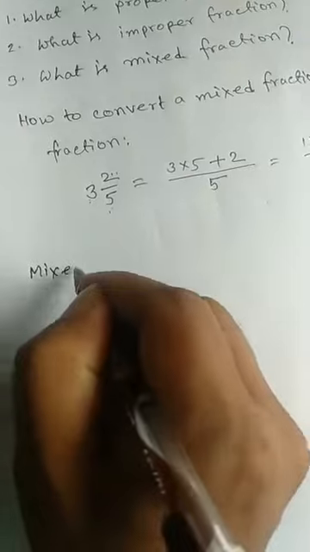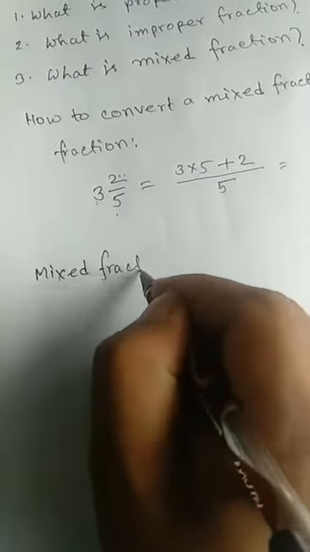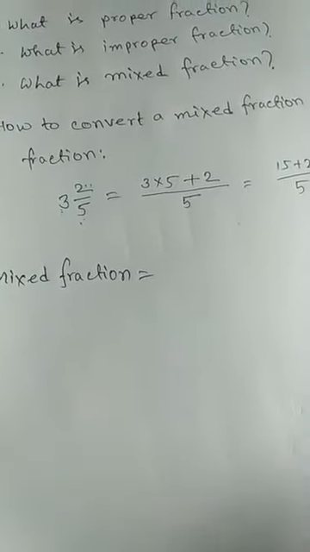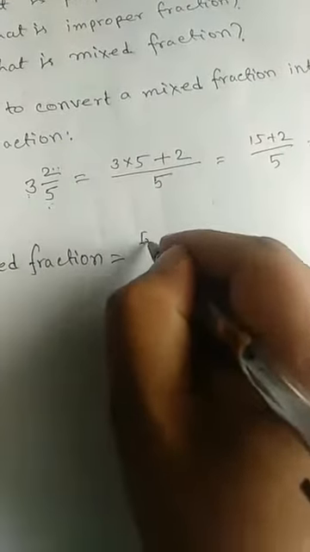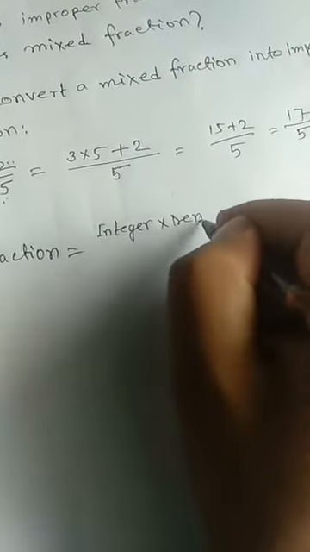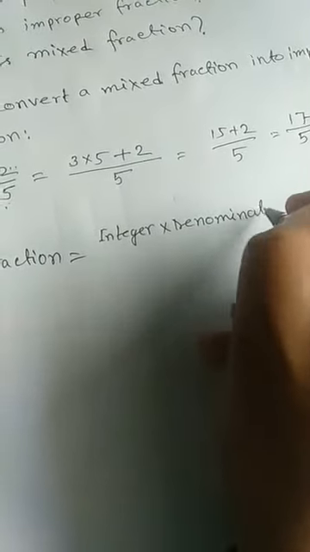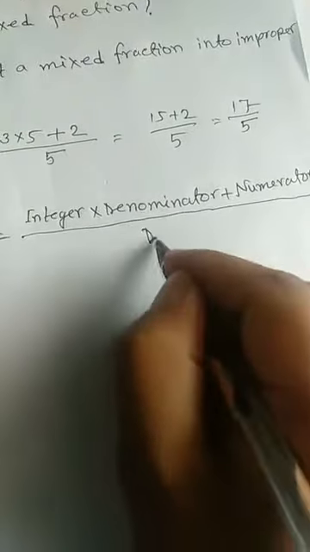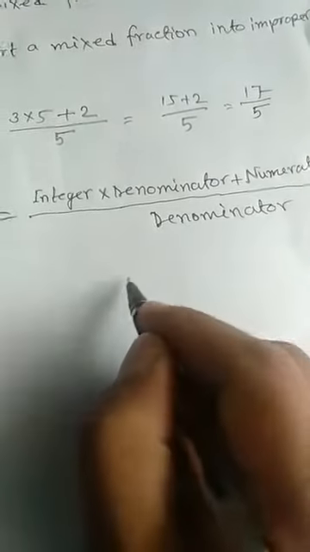If I write, suppose that first one is mixed fraction, then what will be the formula to convert mixed fraction into improper fraction? At first you have to multiply integer into denominator, plus numerator, by denominator, and what will be the product?